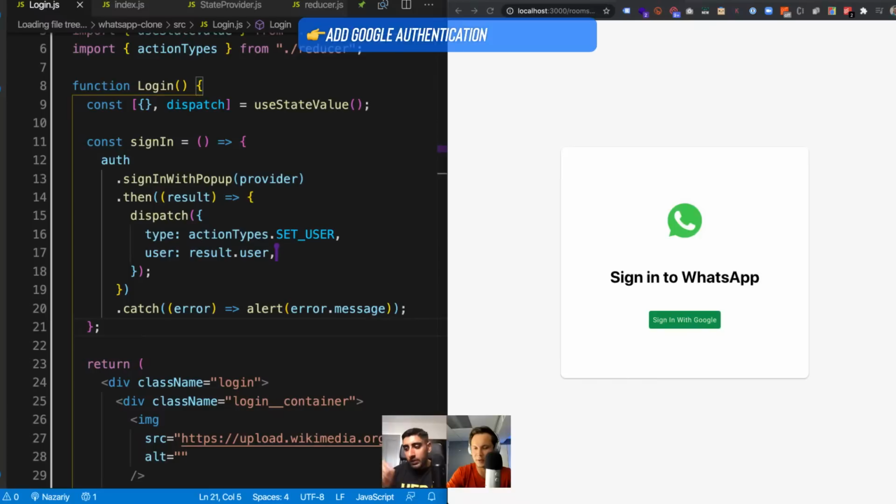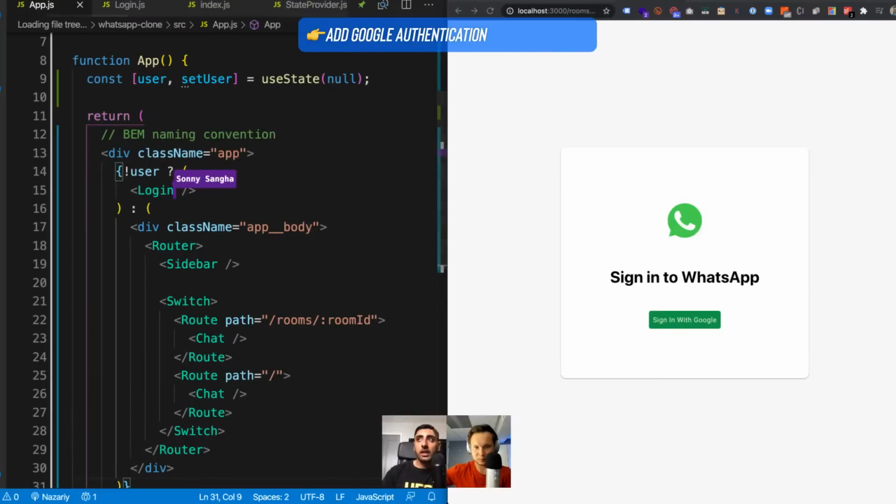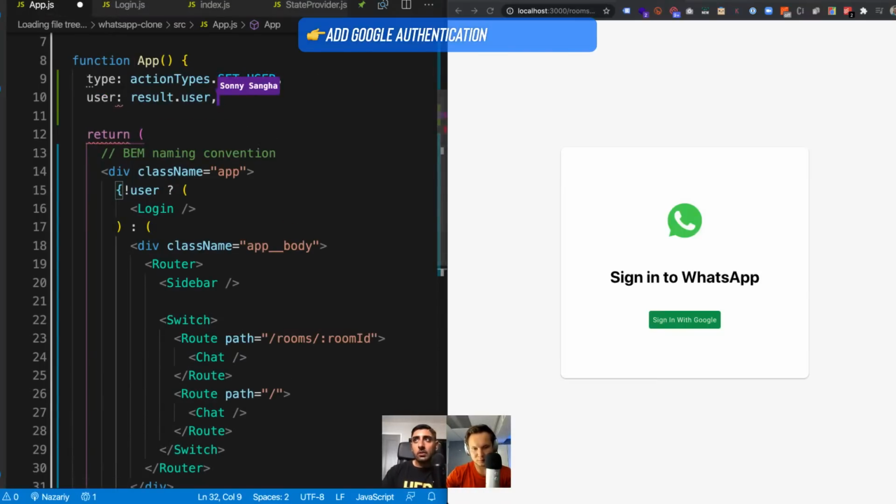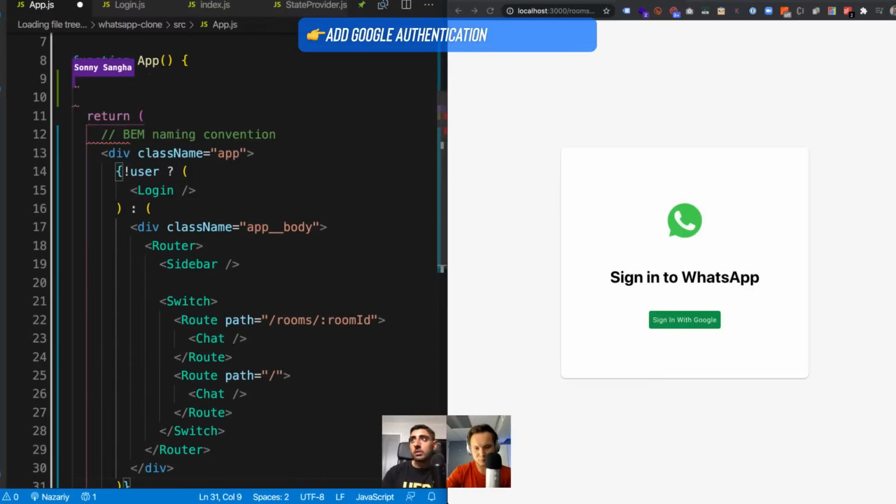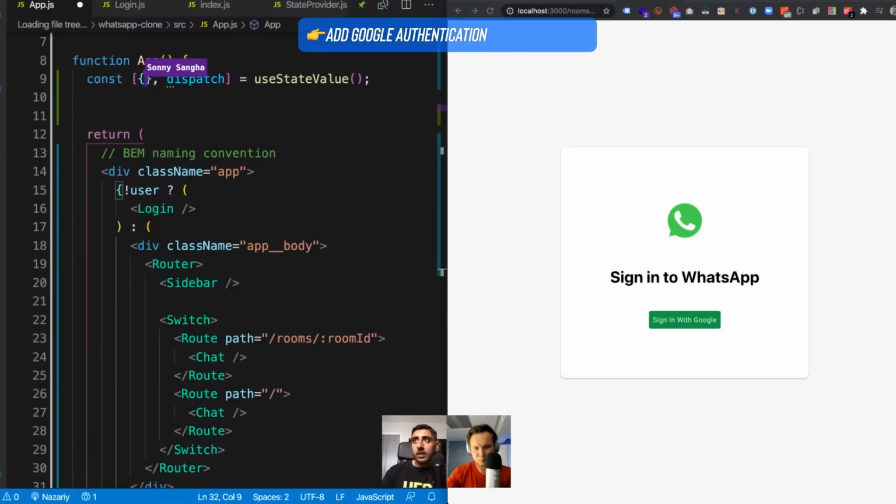Yeah, that's true. Whereas this allows you to just straight away pull it from the data layer. Got it. So it makes the code overall more clean. So now inside of app.js, this will actually dispatch the user into the data layer. Now from here, we're not going to pull it from the useState. Instead, I'm going to go ahead and pull the user from our data layer.